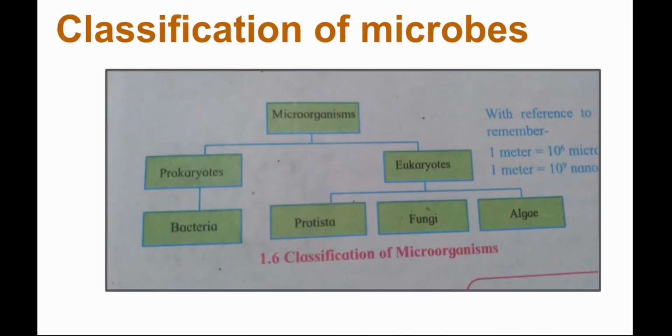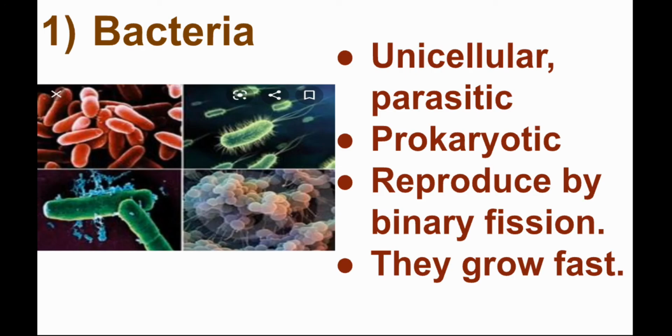On page number 3, they have given you the classification of the microbes. The flow chart shows microorganisms classified into two parts, prokaryotes and eukaryotes. Today we will see only prokaryotes, that is bacteria. Bacteria are unicellular, and as you studied in kingdom Monera, bacteria are prokaryotic, meaning their nucleus does not have a membrane. Unicellular means made of only one cell. You can see the picture of bacteria, different types of bacteria are shown over here.